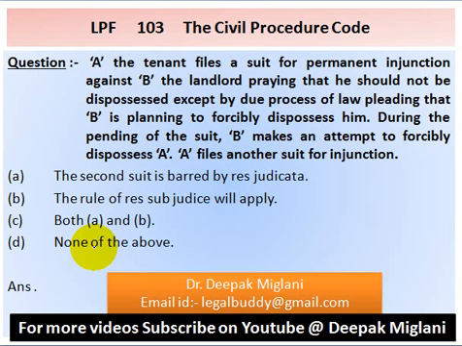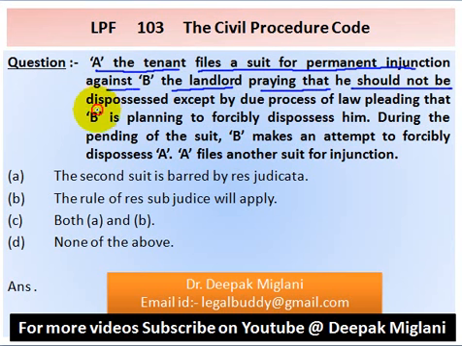Question number 103. A, the tenant, files a suit for permanent injunction against B, the landlord, praying that he should not be dispossessed except by due process of law, pleading that B is planning to forcibly dispossess him.